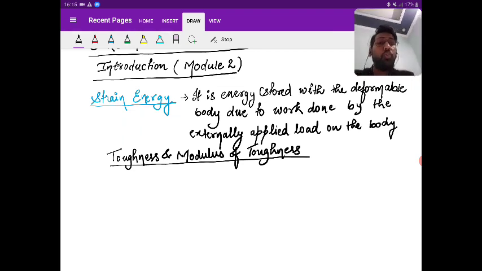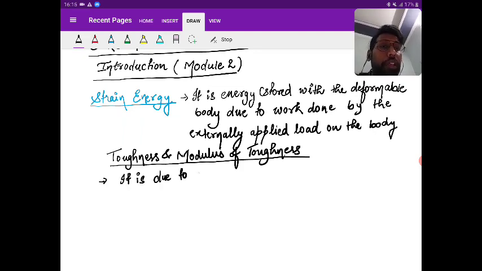So what is toughness? First of all, it is due to impact load. Second point: we are talking about strain energy, but that is also defined up to a point.